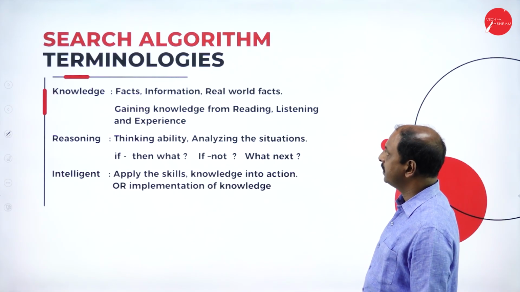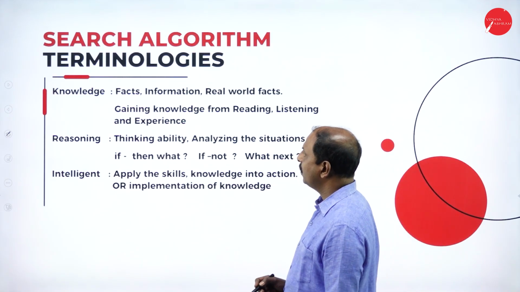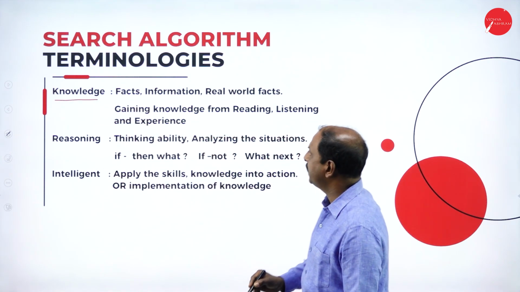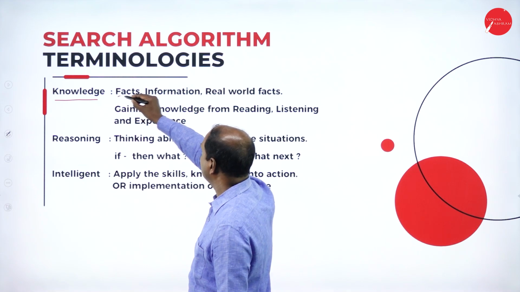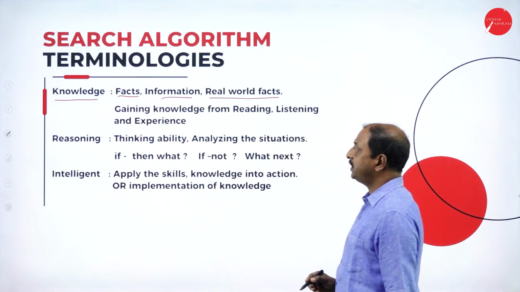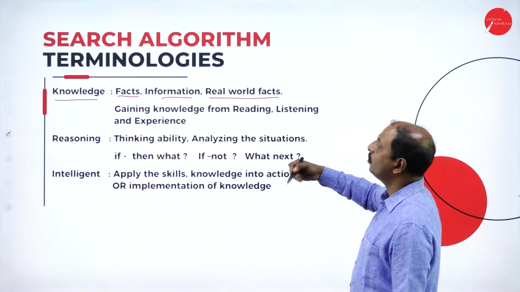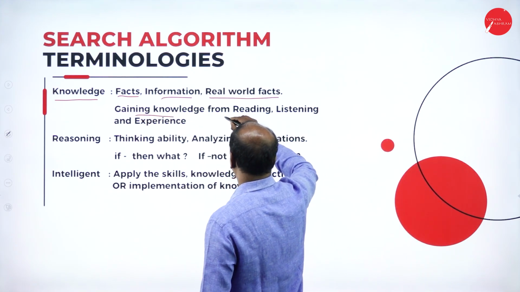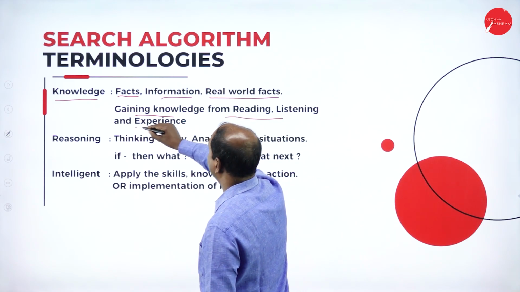Now let us see the different terminologies here. One is knowledge. So, you know what is knowledge? It is nothing but the facts or information or the real world facts. So, this is about knowledge. And how do we gain the knowledge? From reading, listening and experience.